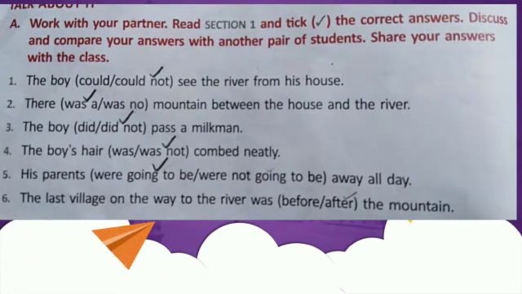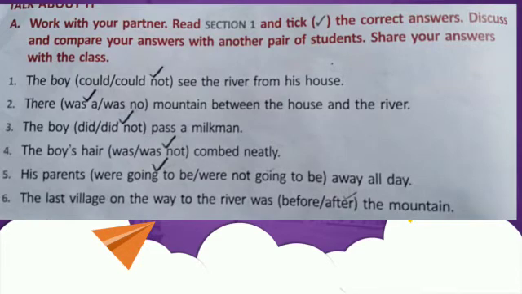First, exercise A. Work with your partner, read section 1 and take the correct answers. Discuss and compare your answers with another pair of students. Share your answers with the class. Now we are conducting online classes and you have no partners, so do it yourself. The first one is: the boy dash see the river from his house. Could or could not? The boy could not see the river from his house.